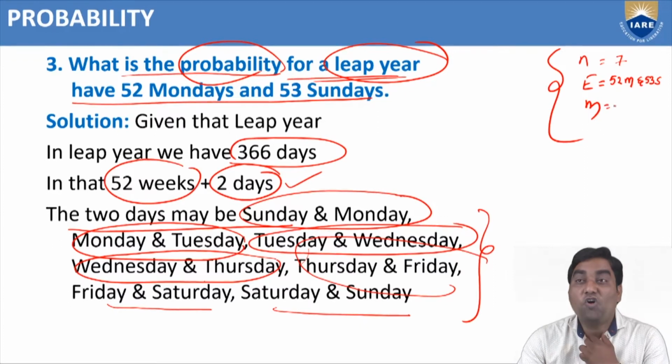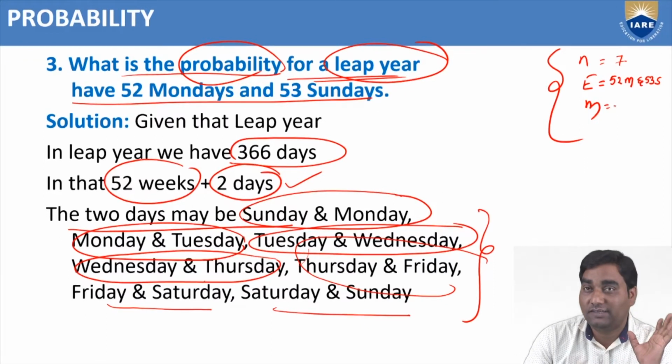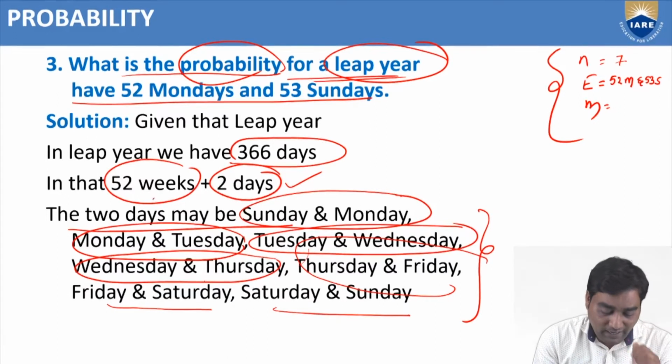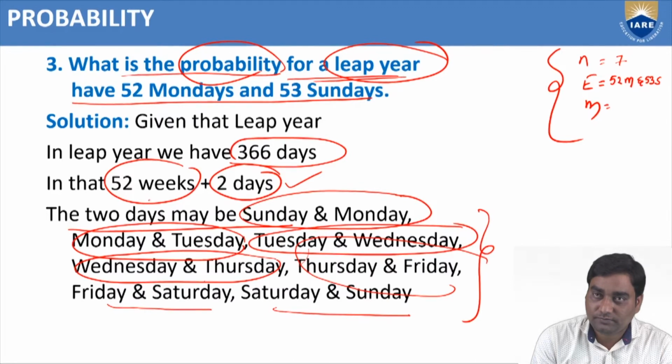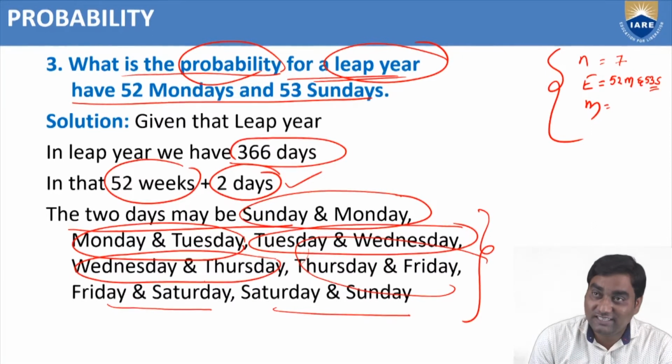Now M: how many options give 52 Mondays and 53 Sundays? See, in 52 weeks, we have 52 Mondays and 52 Sundays. But we require one more Sunday, because we need 53 Sundays.